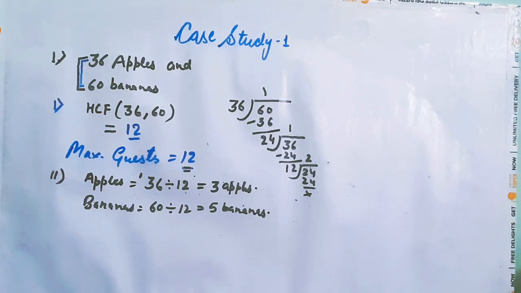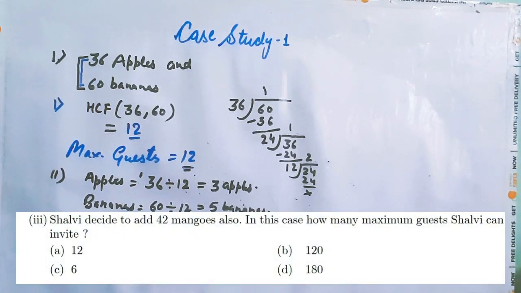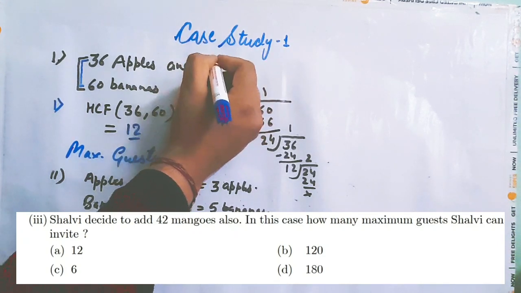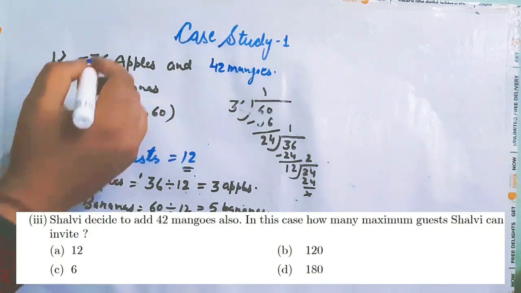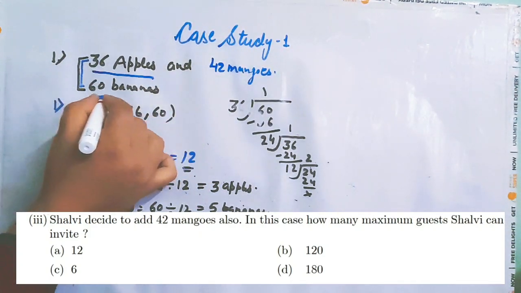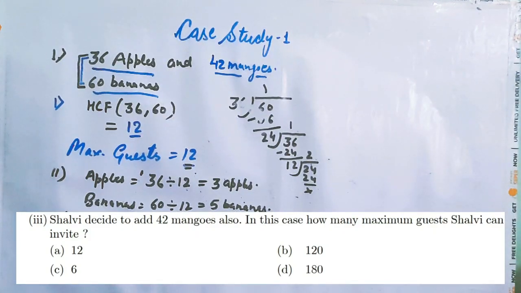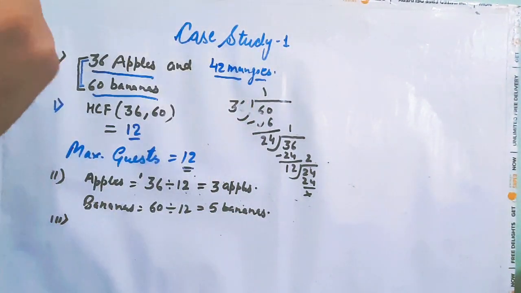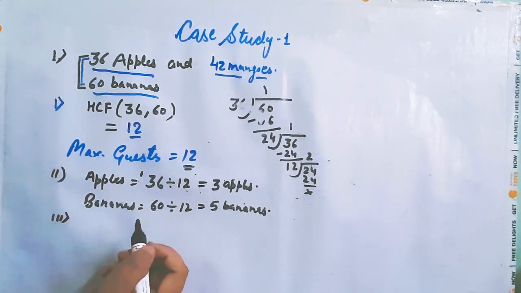Then the next one is, shall we decide to add 42 mangoes? Now here the third thing is also added, that is 42 mangoes. Now you have 36 apples, 60 bananas and 42 mangoes. In case how many maximum guests she can invite? Now 42 mangoes are also there and she wants to divide them equally. So how many guests she can invite?